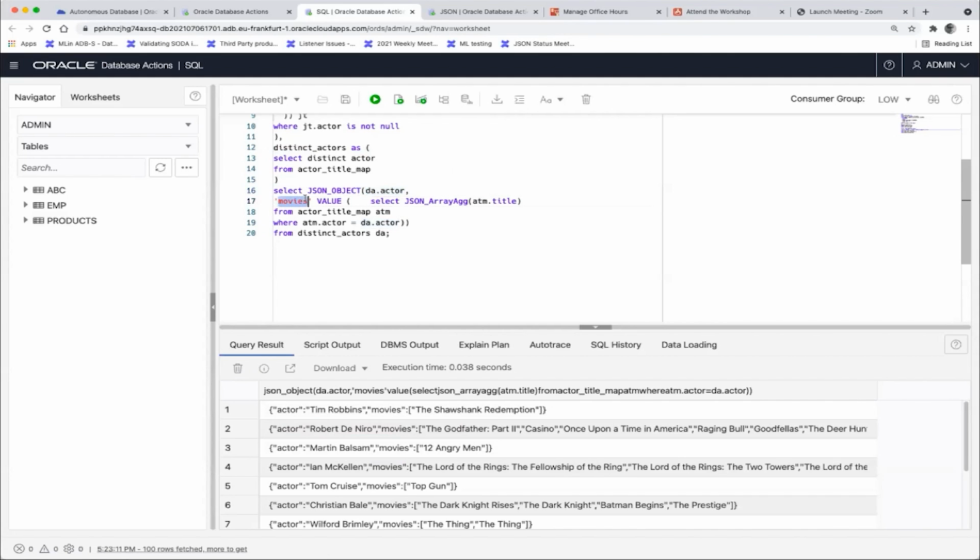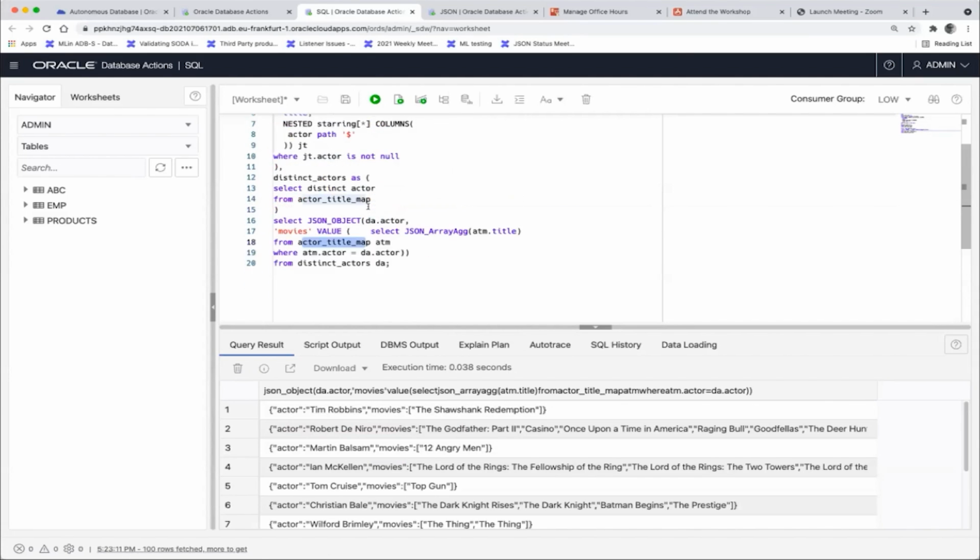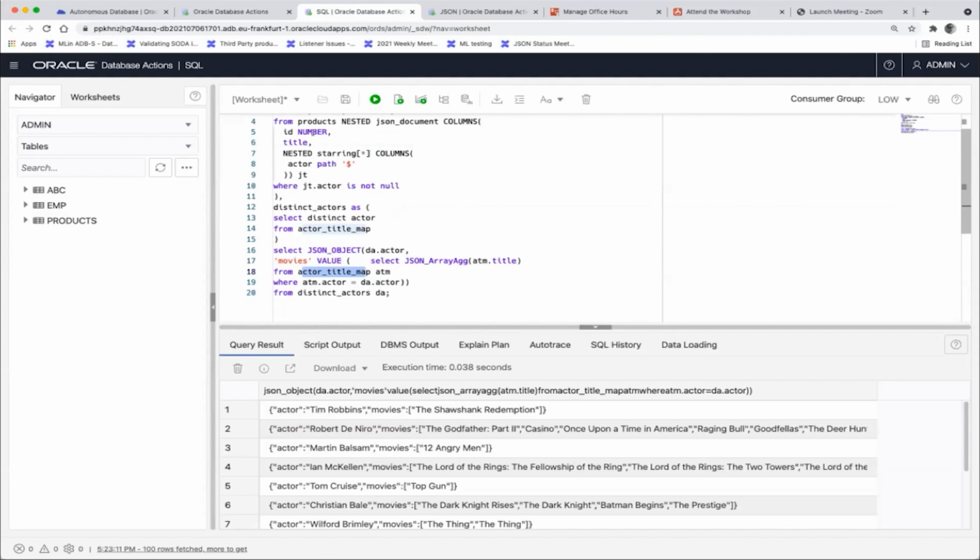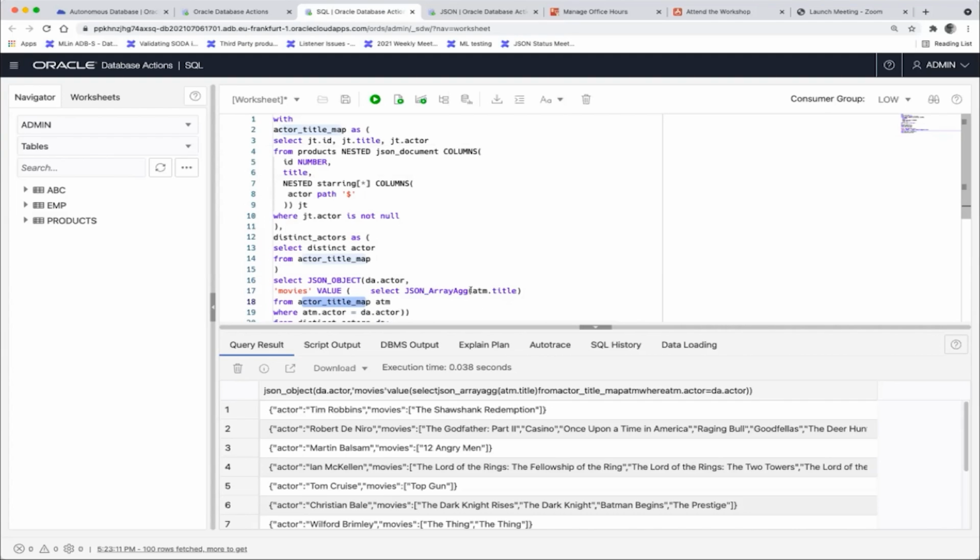And then we say there's another field called movies, and the corresponding value of movies is an array that we're building by joining our actor title map. This was the first part, which also has the title information, and we extract the title here. And this is how you get the representation where movies has the list of all title names.